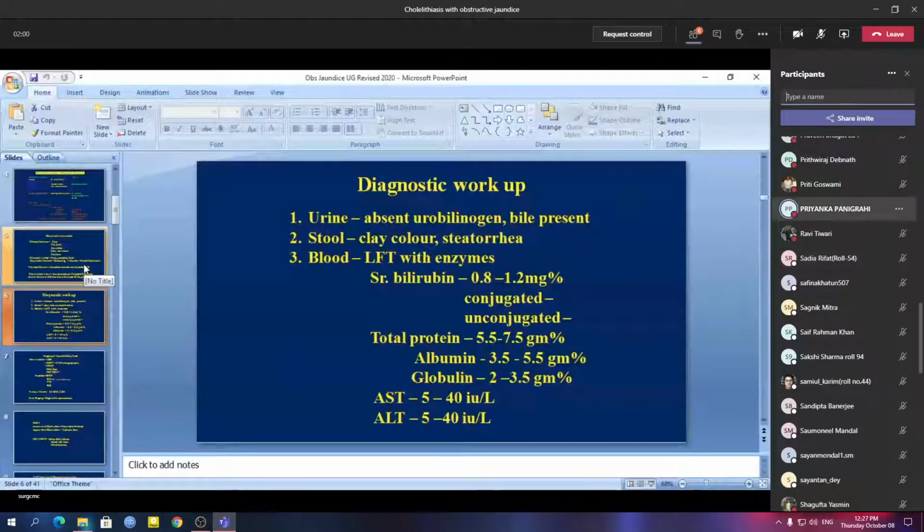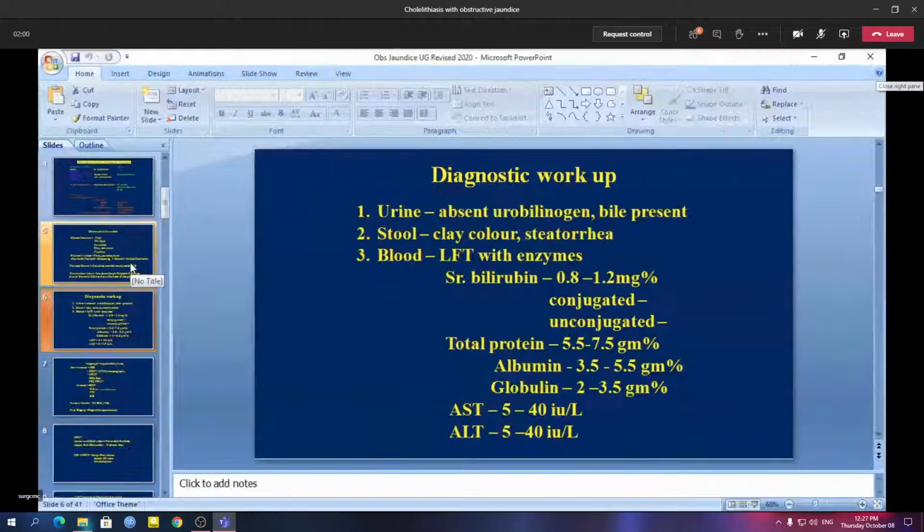These are features of sepsis. When there is septicemia, these are the features of extreme severe septicemia, right? So there will be mental confusion, septicemia and features of shock. Right. So once you diagnose the case to be a case of obstructive jaundice due to either malignant cause or